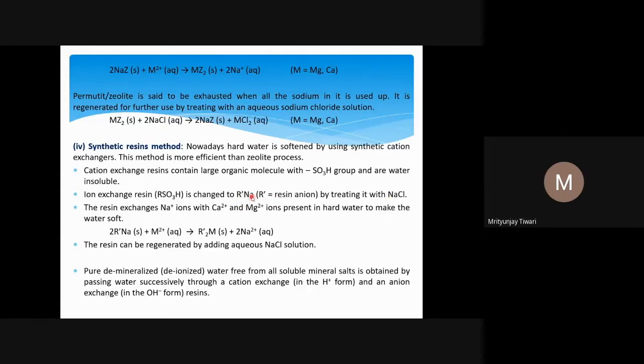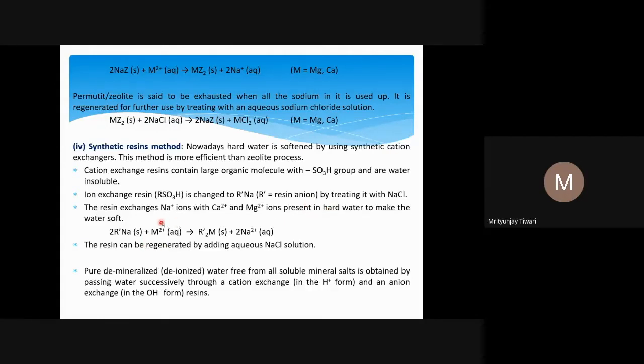So it forms RSO3Na, and RSO3 here I am representing as R prime. R prime is RSO3, and we call this the resin anion. It has one negative charge, so RSO3 minus we can represent as a resin anion.